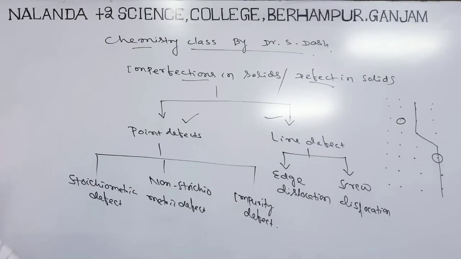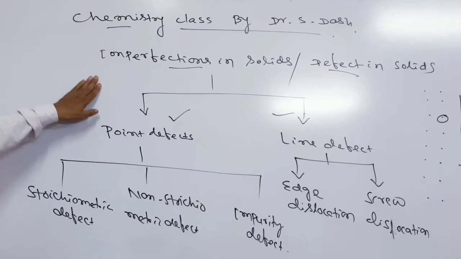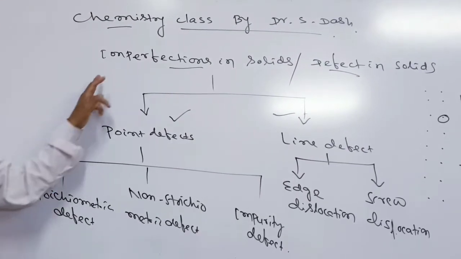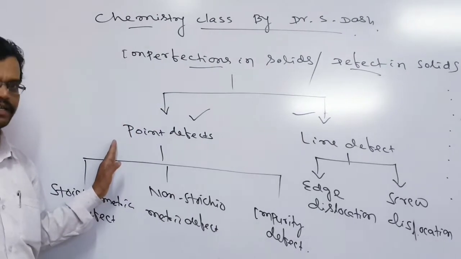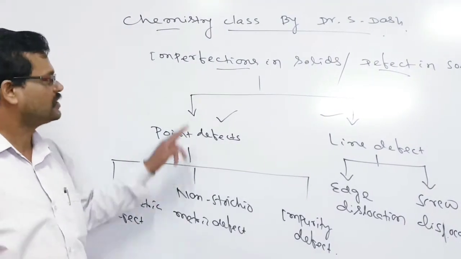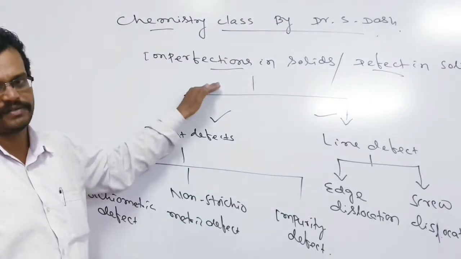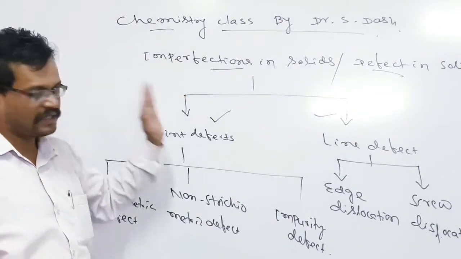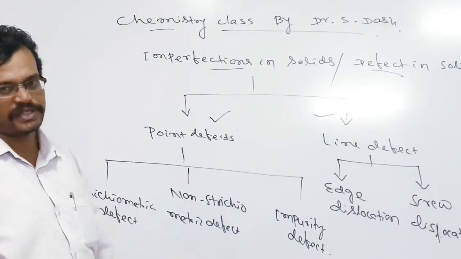Now let us look here, sir. A question will always come from defects in solids. Sometimes it will ask in your council examinations: discuss the defects of a solid. This is also very important because in competitive examinations also we get short questions and MCQ questions from these sections. That's why it is very important, and it is also a very easy topic. There is no difficult data. You will get council as well as competitive examination objective questions from these sections.